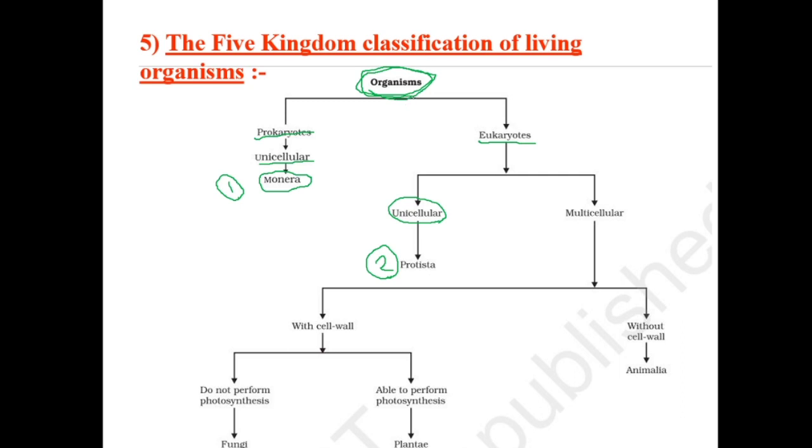First question we have asked: are you prokaryote? If you are prokaryote, you are going to kingdom Monera. If you are not prokaryote, then you are eukaryote. If you are eukaryote, are you unicellular? If your answer is yes, you are going to be in kingdom Protista. So in kingdom Protista, who will be there? Unicellular eukaryotes. Next, if you are not unicellular, then what you are? You are multicellular. There is no in between, right?